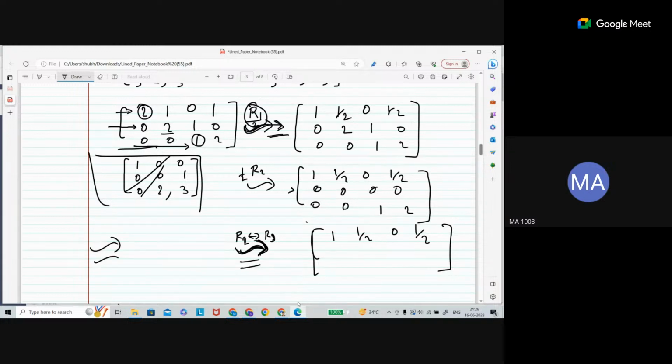Okay, I did this operation, and after doing this operation I got this matrix. This is just an indication.